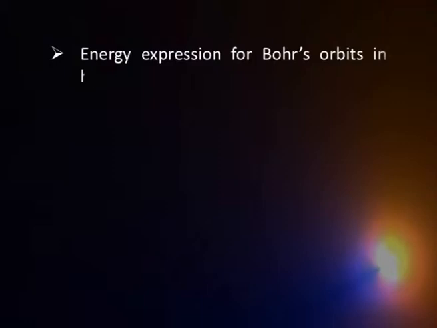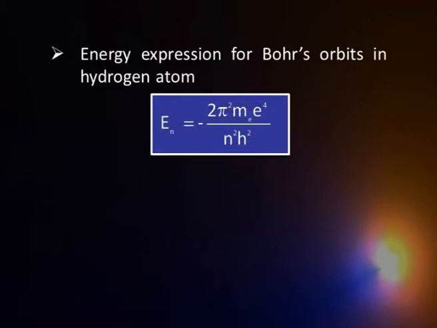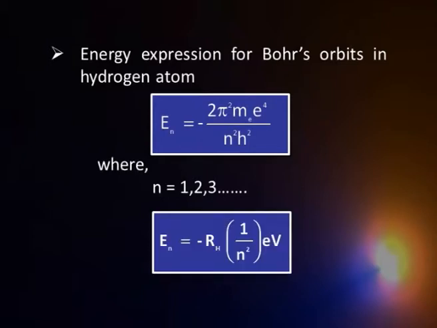This formulation of Bohr also gives you an expression for the energy, and what you find here is that En is equal to minus 2 pi square m e e4 by n square h square. What is important is that all these terms are constants other than n, and so En is equal to minus Rh into 1 by n square. That means it is inversely proportional to the square of the quantum number.